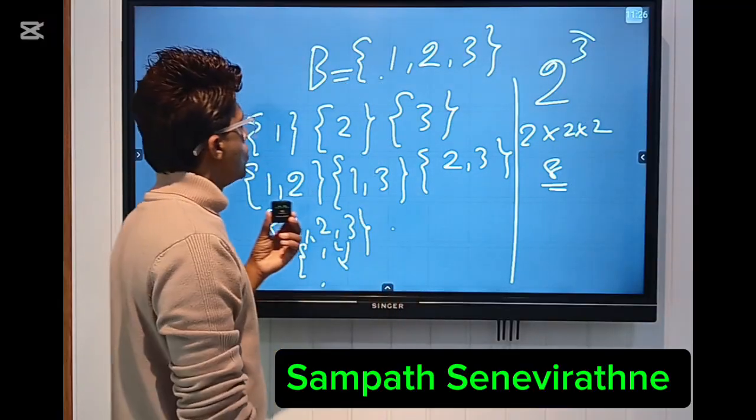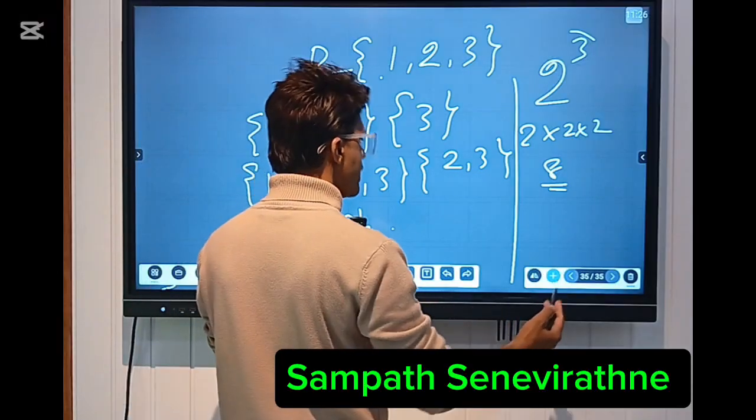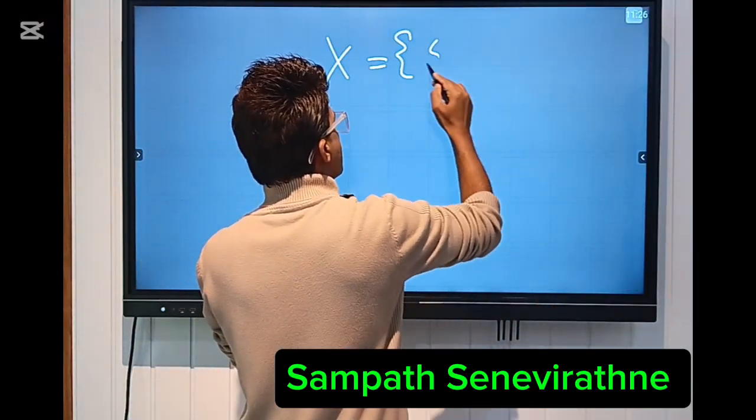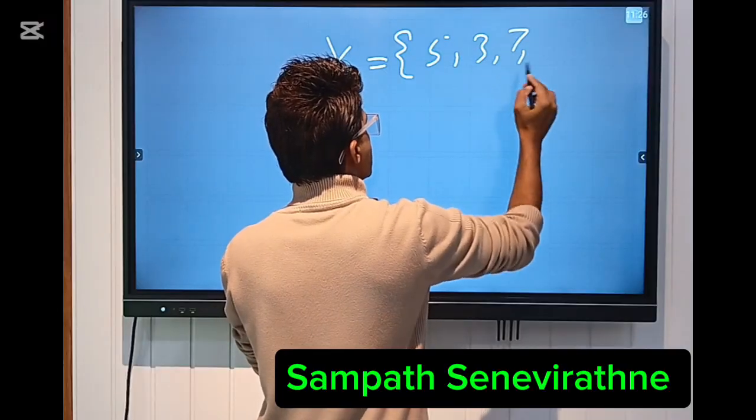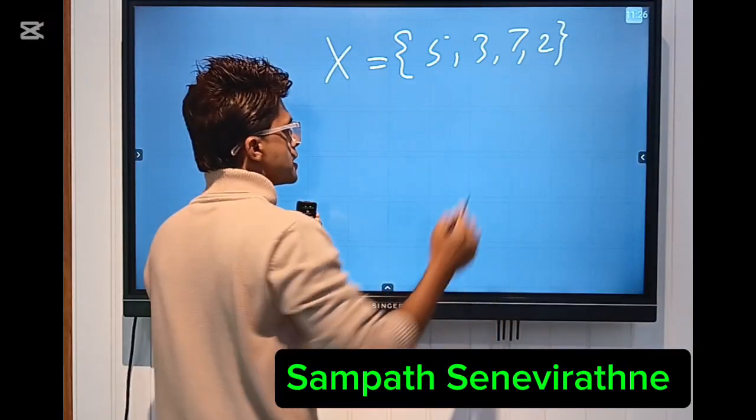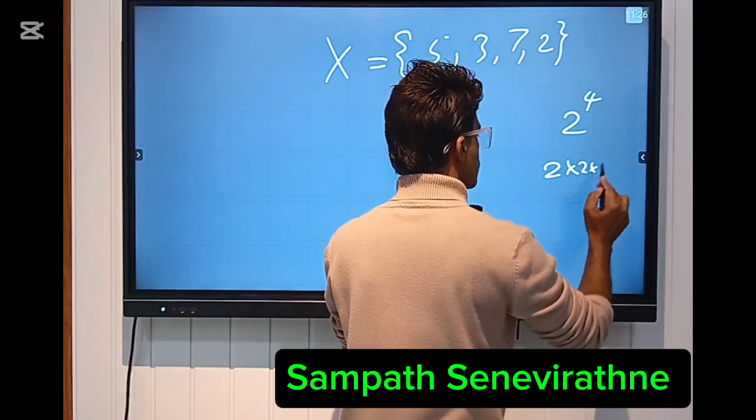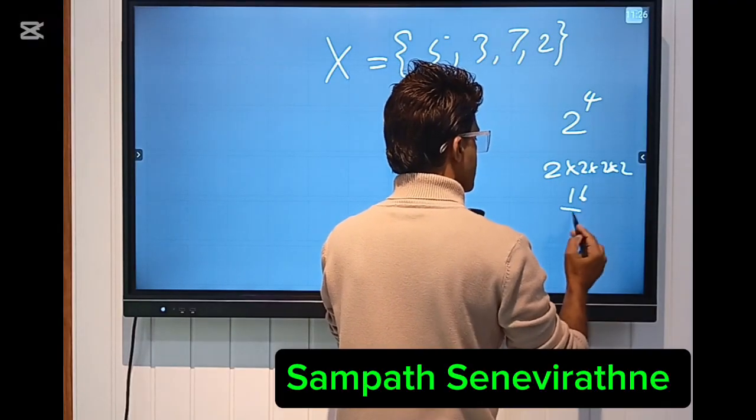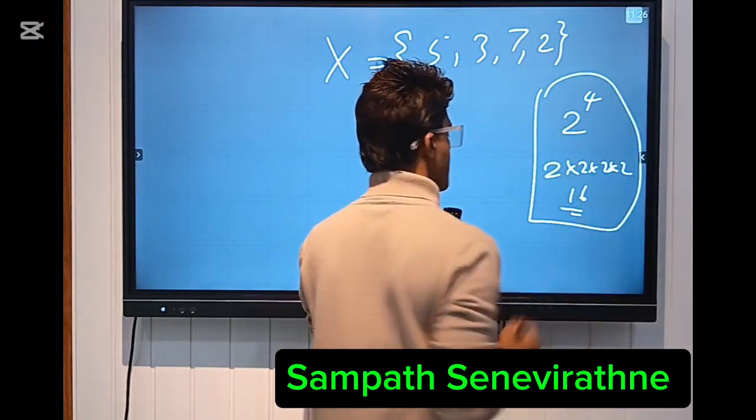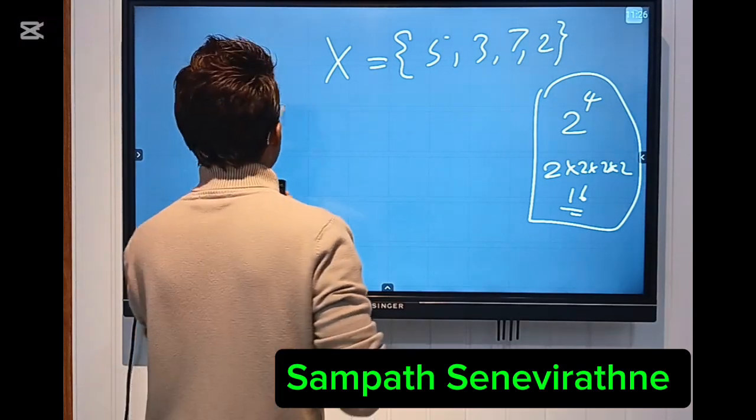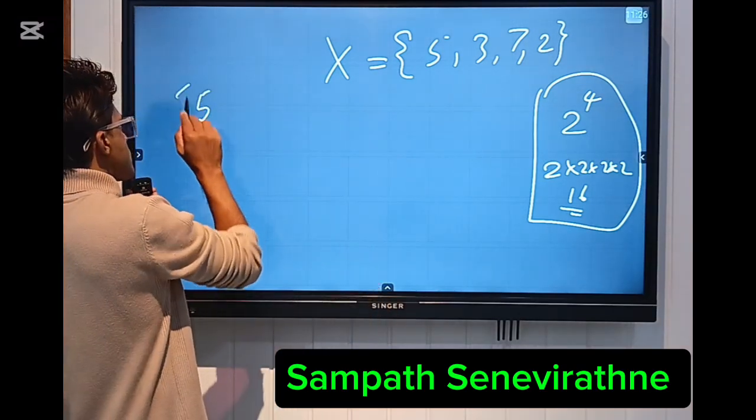Okay, so here x equals {5, 3, 7, 2}. Let's write the subsets. Here there are 1, 2, 3, 4 elements, then 2 to the power 4, which means 2 times 2 times 2 times 2. No need of writing this out, right? So that you can get an idea about this one. Let's write the subsets one by one.